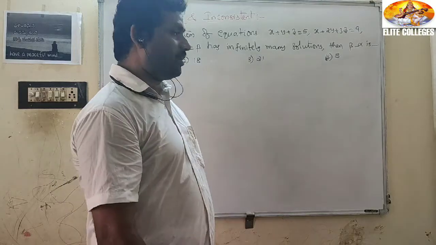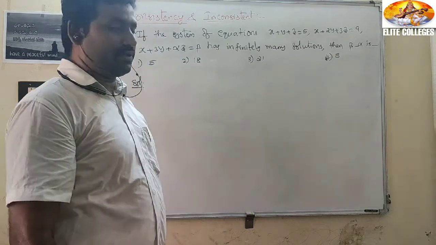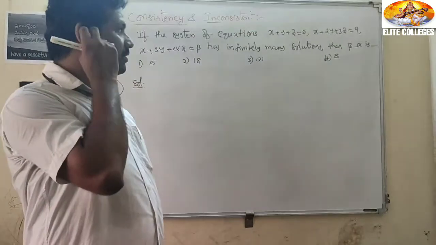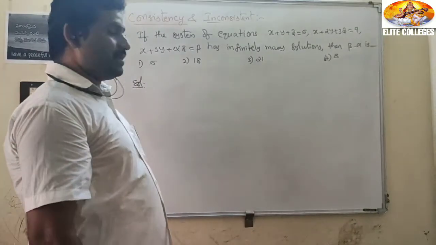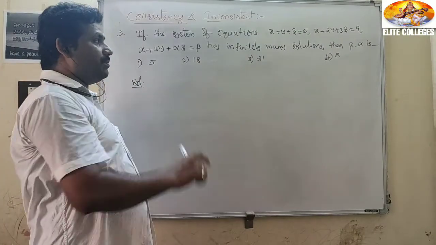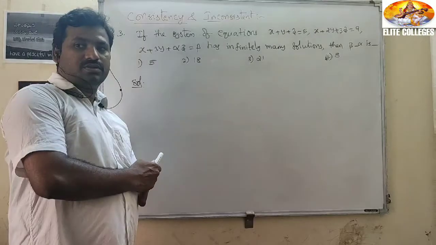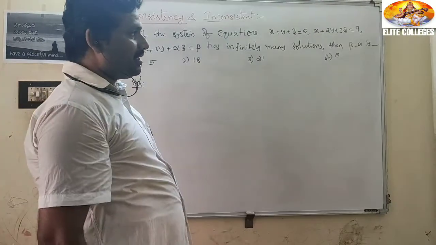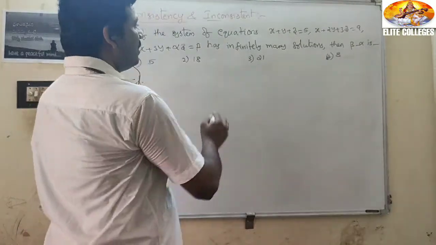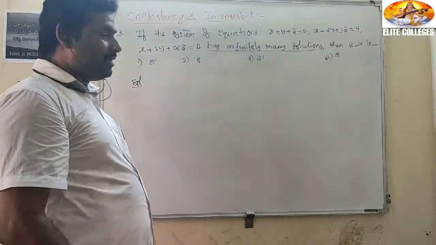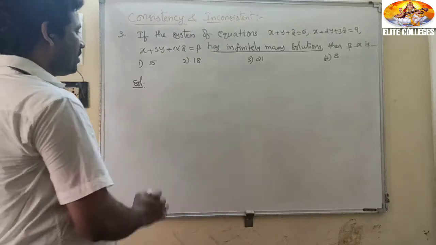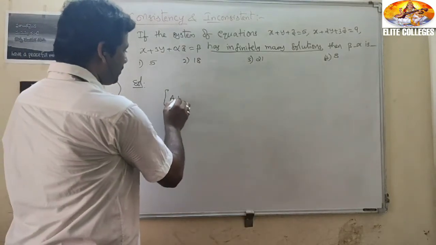Right students, see this problem. The system of equations x plus y plus z equal to 5, x plus 2y plus 3z equal to 9, x plus 3y plus alpha z equal to beta has infinitely many solutions. Then beta minus alpha is? Has infinitely many solutions, that means rank A equal to rank AD less than 3. What is the augmented matrix?